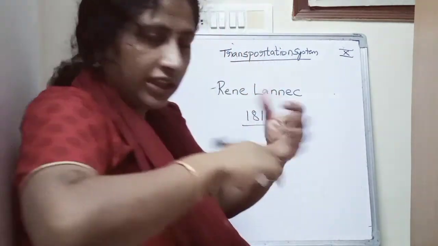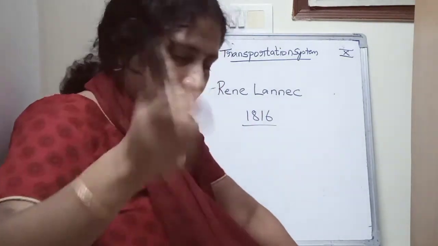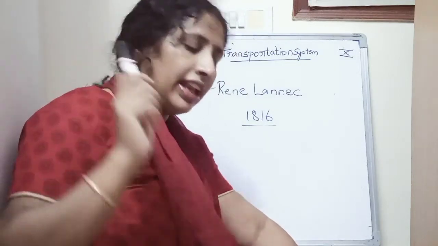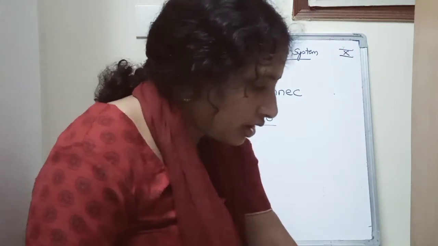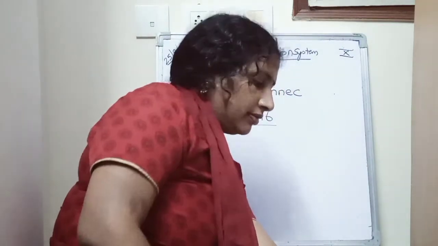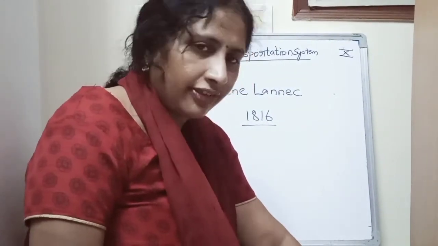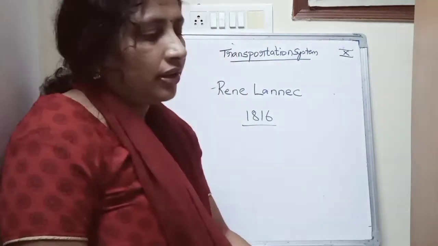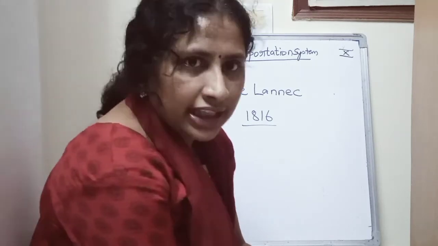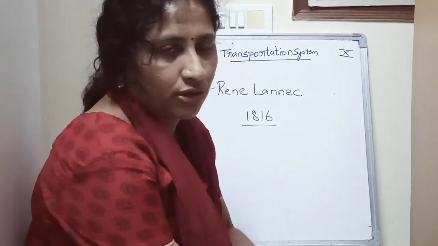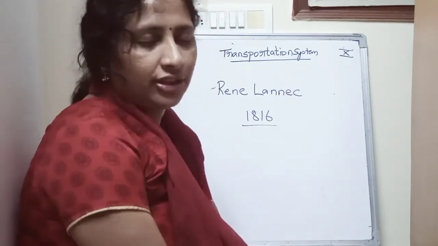Just fold it into a tube-like structure. Keep one end near the chest of your friend and keep the other end of the paper tube at your ear. Now listen carefully to the heartbeat for 1 minute. So you will notice the heartbeat. By knowing the heartbeat, you can know the pulse rate of that person also. Generally the pulse rate is mostly equal to the heartbeat.